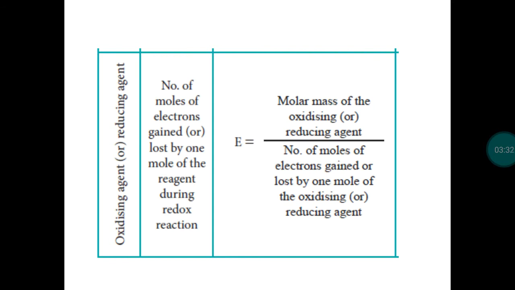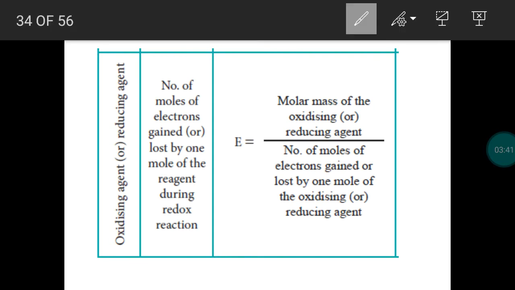So how many electrons gained? If you take reducing agent, it will undergo oxidation, it loses electrons. How many electrons lost? So we are going to find how many electrons lost by reducing agent or how many electrons gained by oxidizing agent. That will be used to find the equivalent mass.